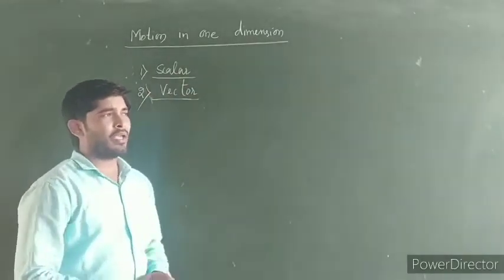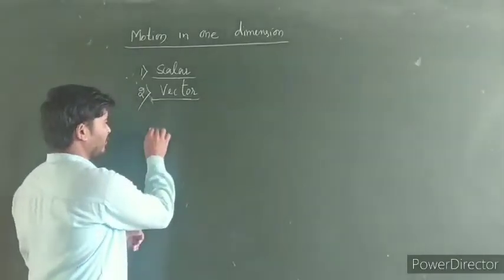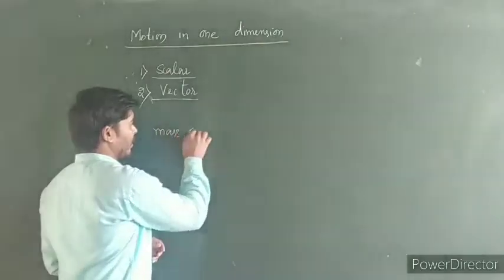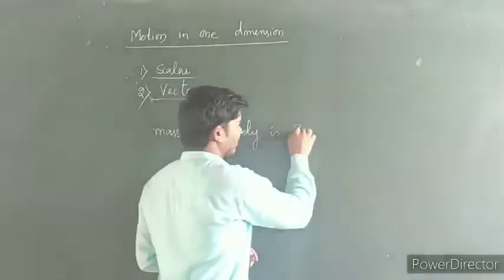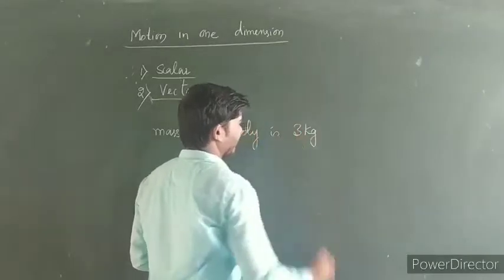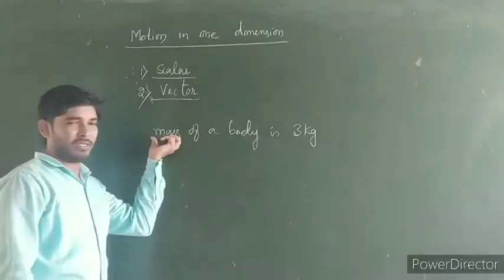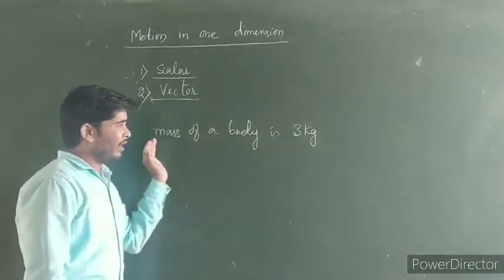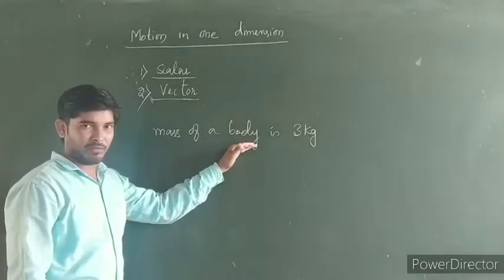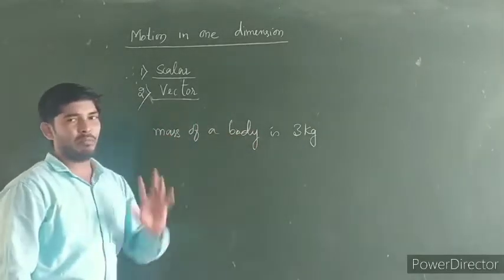For example, if we say that the mass of a body is 3 kg, what do we express here? We express the mass of a body. The statement I have written here gives the complete meaning, which represents the mass of that particular body.